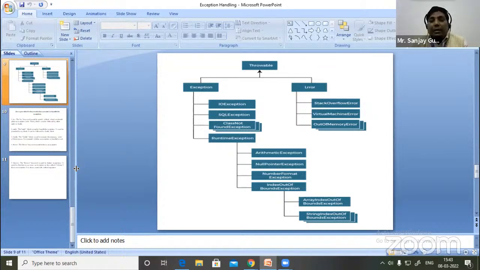And in Errors, there are StackOverflowError, VirtualMachineError, OutOfMemoryError. These come under Error.